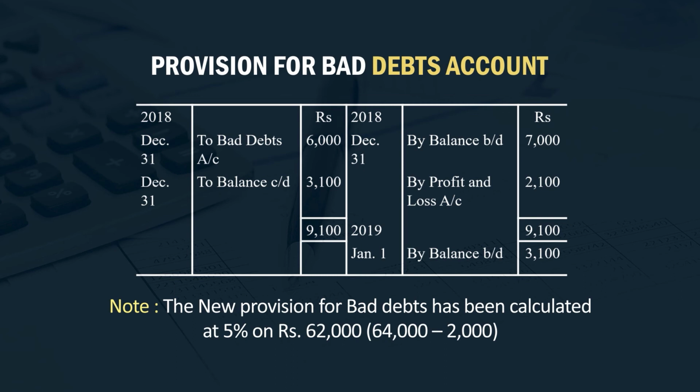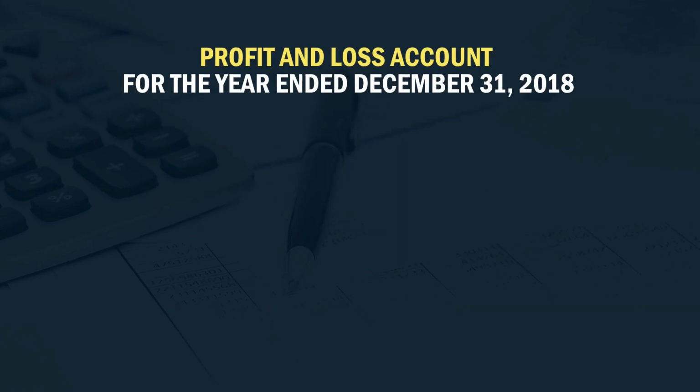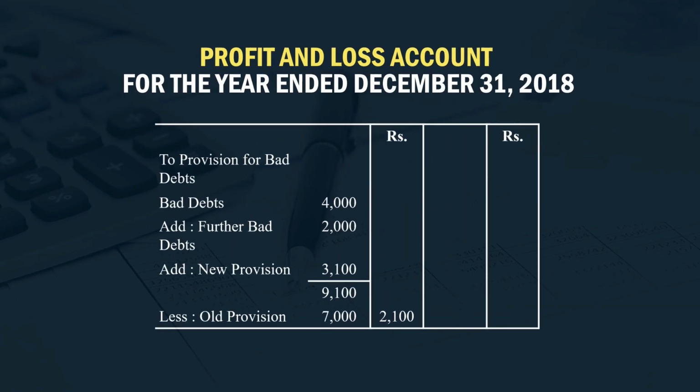So, on this amount 5%, that is 3,100. So, the new provision will be 3,100 and the old provision is 7,000. So, bad debts 4,000 plus further bad debts 2,000, that is 6,000, plus new provision 3,100.